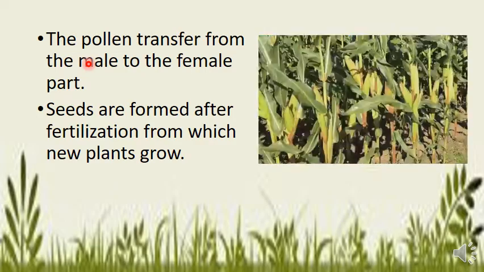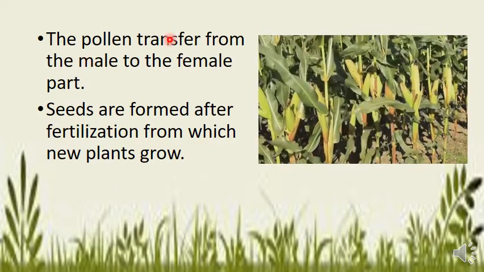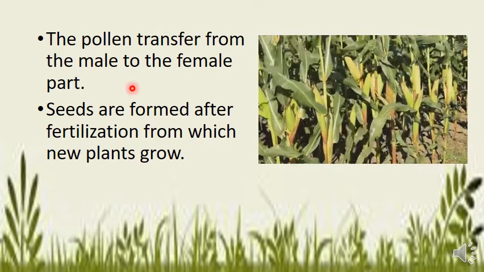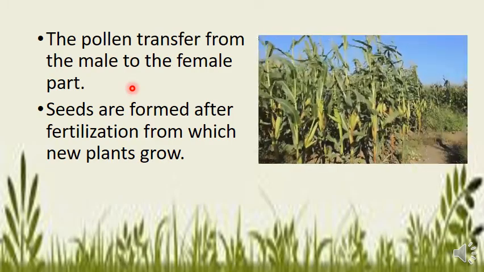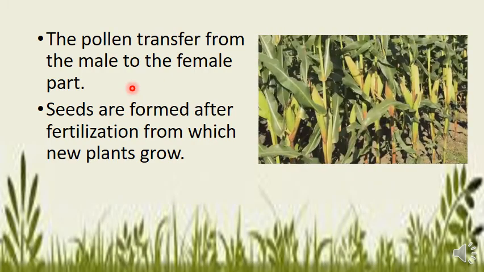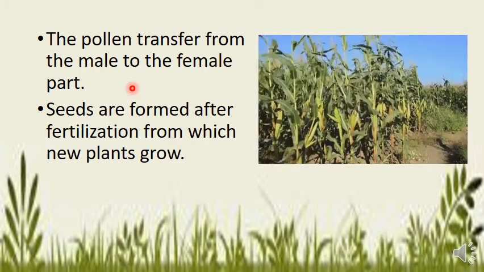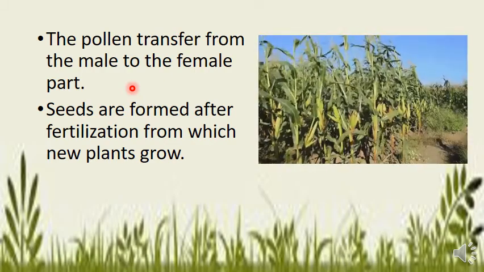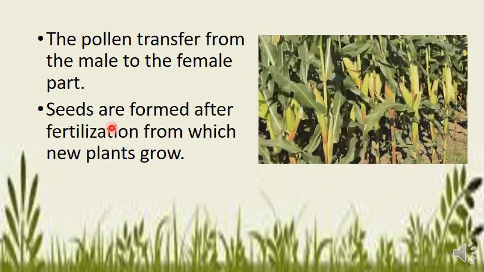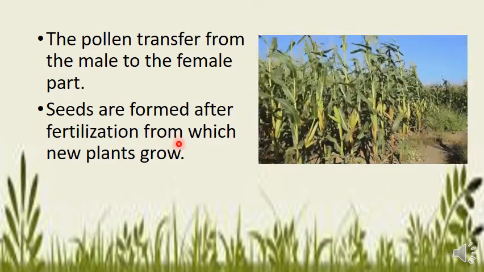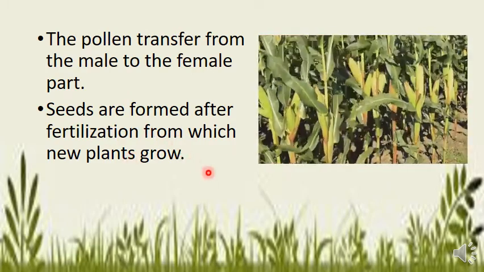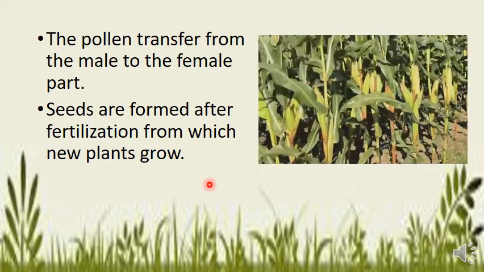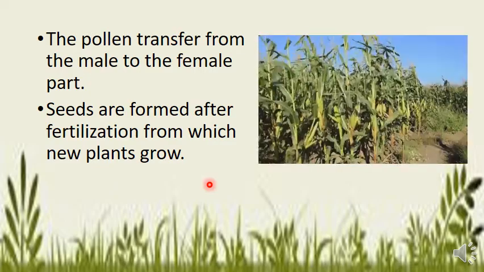Now what happens next is that the pollen transfers from the male to the female part. What is pollen? Pollen is the yellow dusty particle that is present on the plant. It transfers, that is, it goes from the male to the female part. That pollen transfers from the male to the female part. Seeds are formed after fertilization from which new plants grow. Then seeds form after fertilization, from which new plants grow.